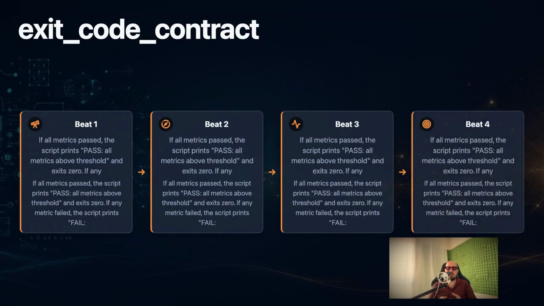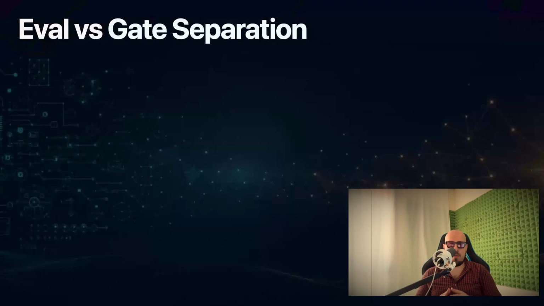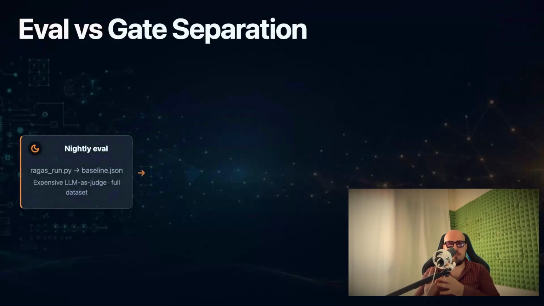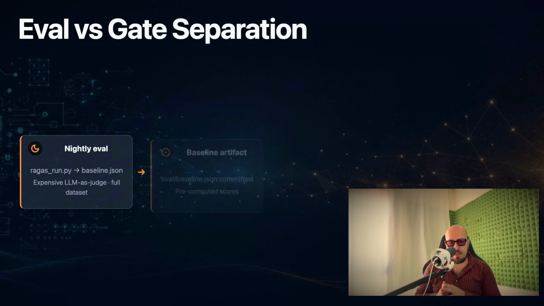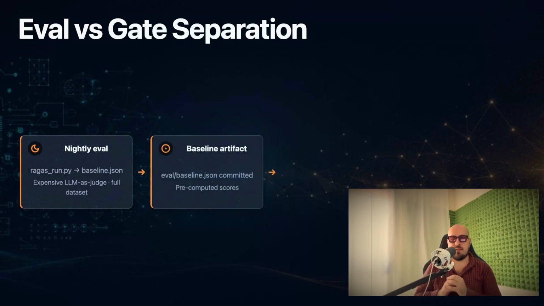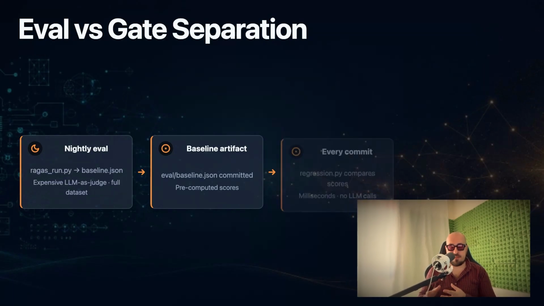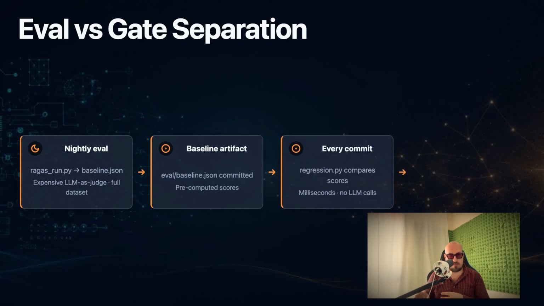Why does the regression script not rerun the language model as a judge evaluation itself? Because that evaluation is expensive and slow. The regression gate only compares pre-computed scores against the thresholds, which takes milliseconds. This separation lets you run the expensive evaluation nightly or on release candidates and run the cheap gate check on every single commit. The evaluation runner generates the baseline. The regression gate enforces it.